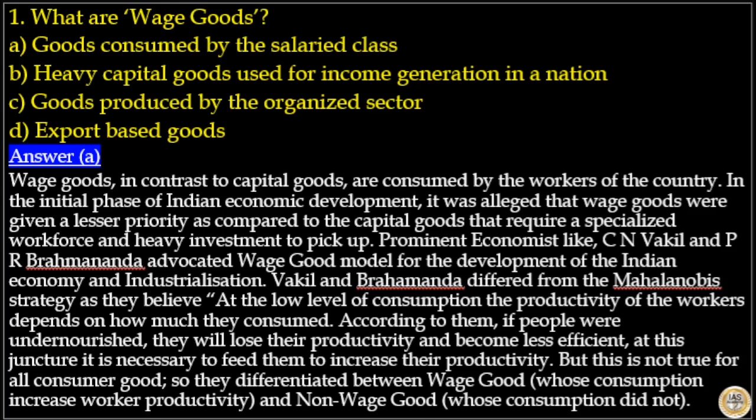Vakil and Brahmananda differed from the Mahalanobis strategy as they believe at the low level of consumption, the productivity of the workers depends on how much they consumed. According to them, if people were undernourished, they will lose their productivity and become less efficient. At this juncture, it is necessary to feed them to increase their productivity. But this is not true for all consumer goods. So they differentiated between wage good, whose consumption increased workers' productivity, and non-wage good, whose consumption did not increase workers' productivity. So here answer to this question is option A.